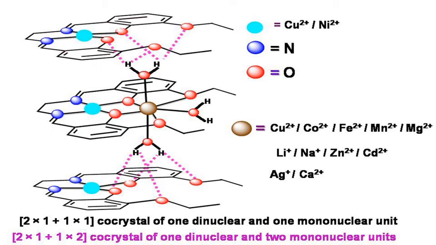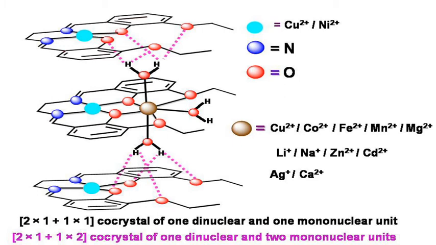If the second metal ion is lithium+, sodium+, zinc 2+ or cadmium 2+, then two water molecules are coordinated to the second metal ion and it also forms the same type of co-crystal.